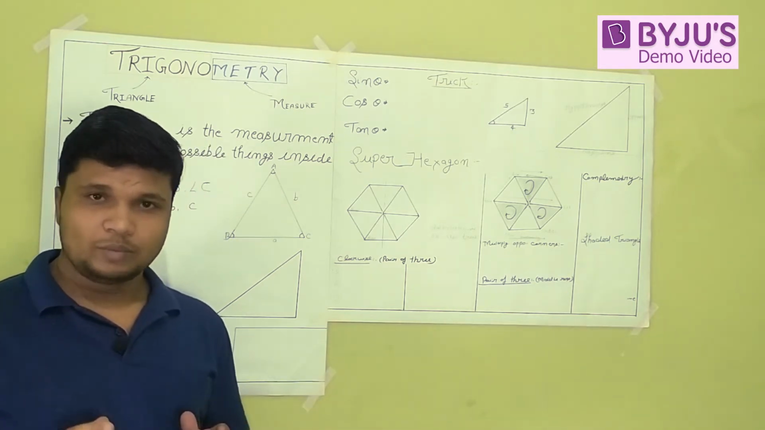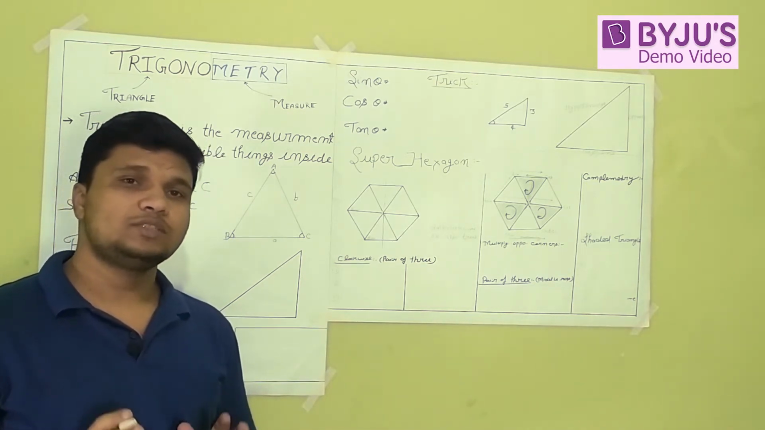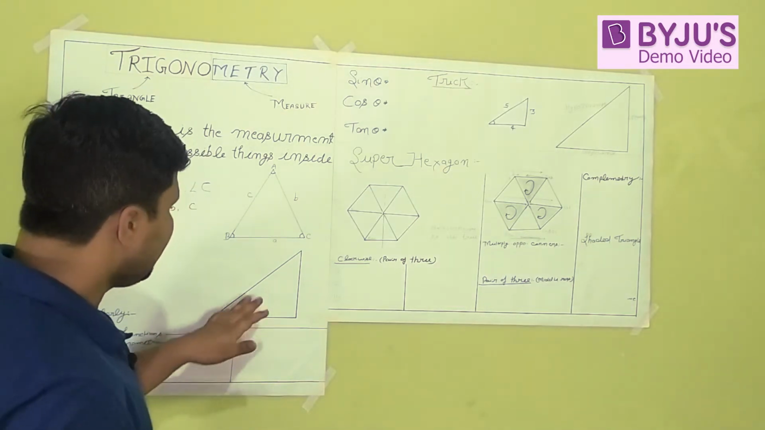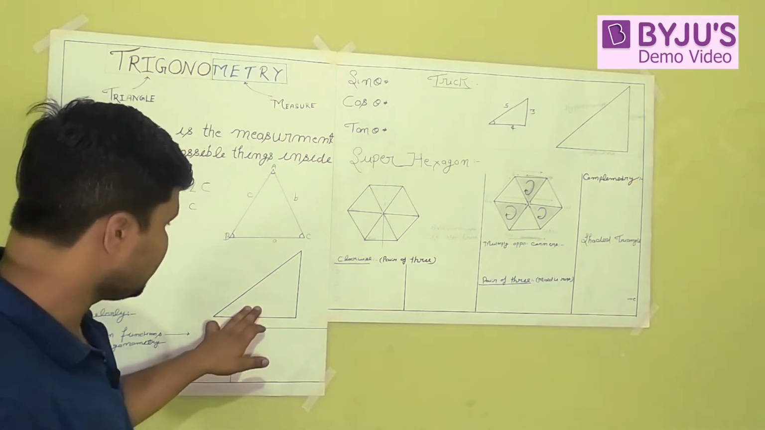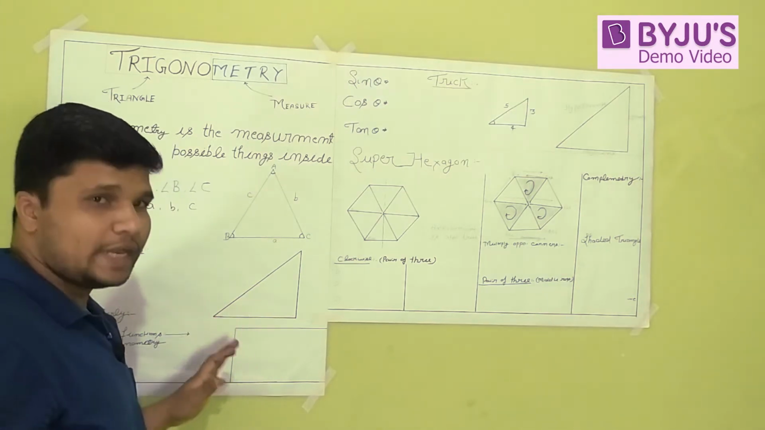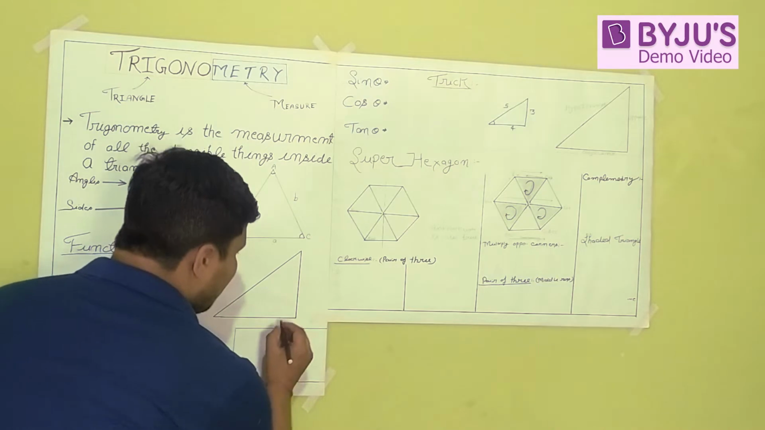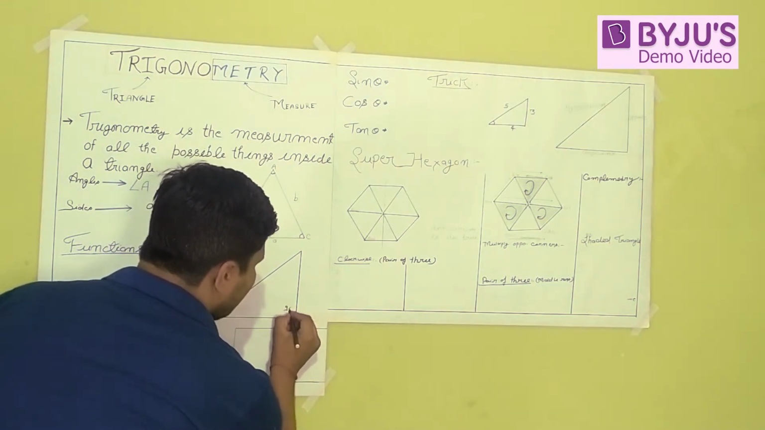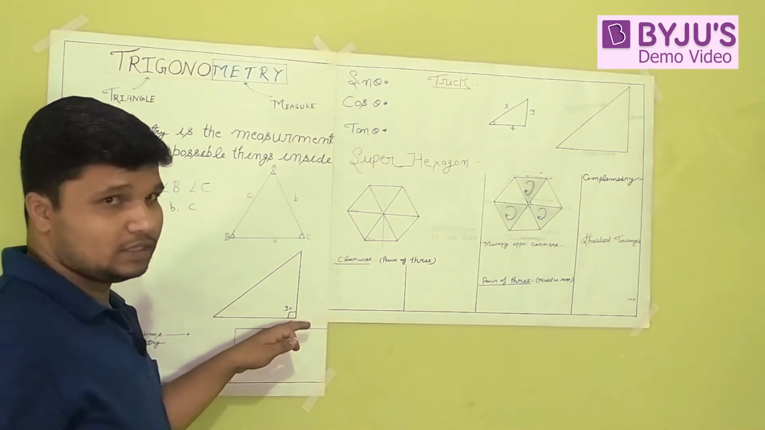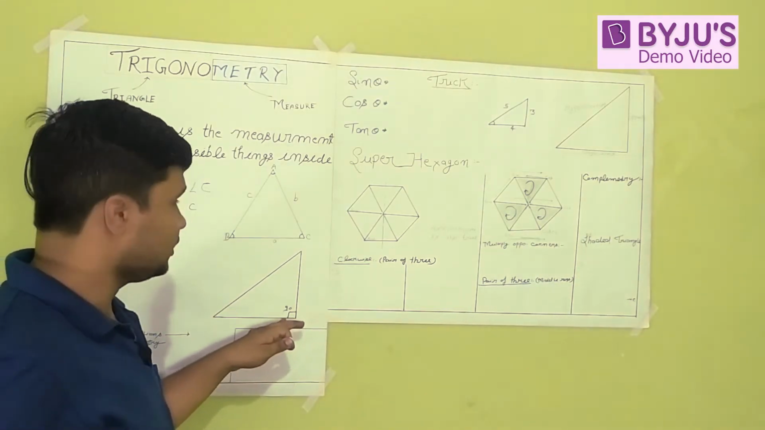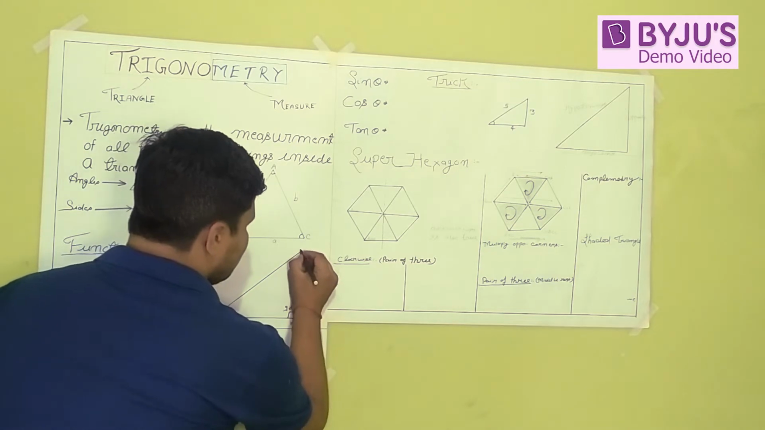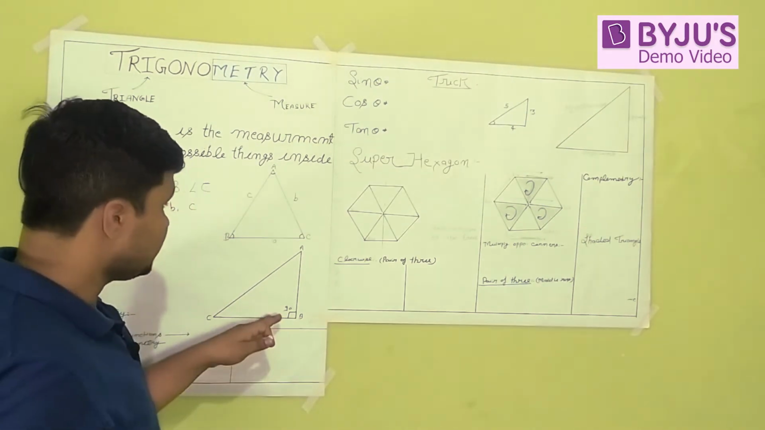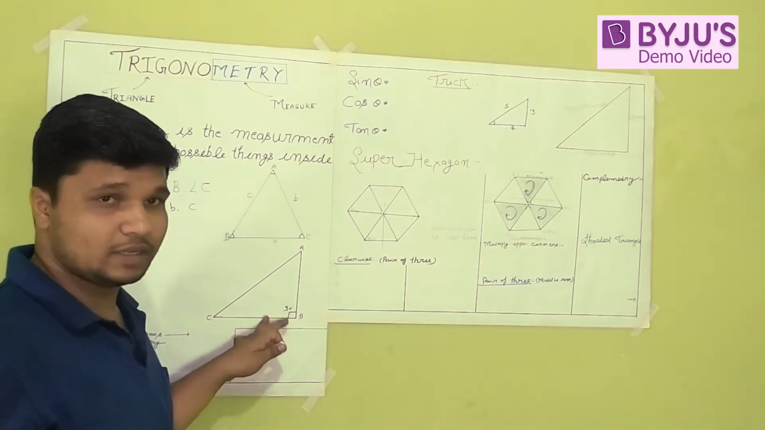But I have good news: we do not consider all types of triangles in trigonometry. In trigonometry we consider just a single type of triangle, that is known as the right angle triangle. Why is it known as a right angle triangle? Because one angle in this triangle is a right angle, that is 90 degrees. This is vertex A, vertex B and vertex C.